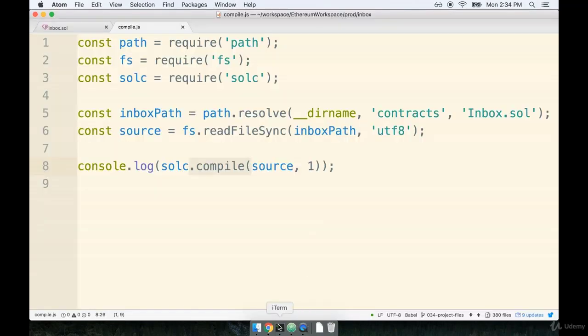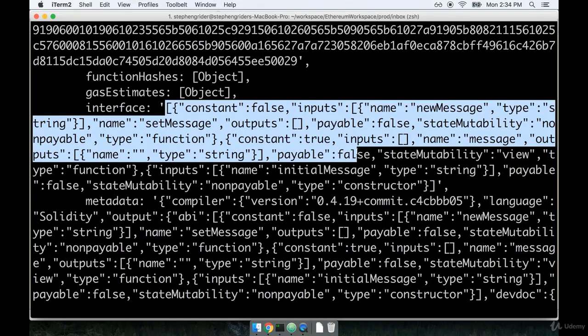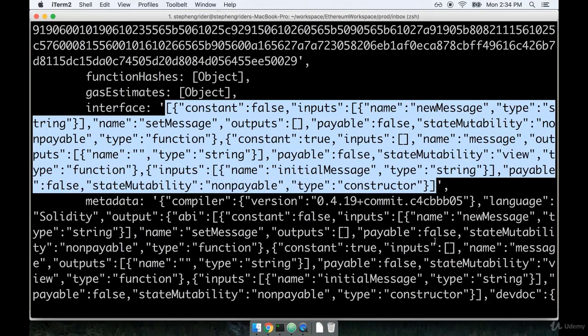Now, if you look at the actual ABI or the actual interface itself, you might be a little bit disappointed. You'll notice that there's really not a lot of information in here. The ABI really just lists out all the different functions that exist on the contract, all the different functions that can be called. It also specifies how many arguments, what type of arguments, what return values, and what type of return values are handled with each of those functions.